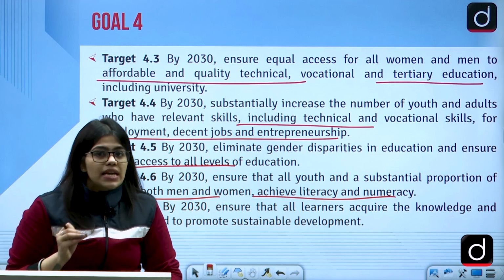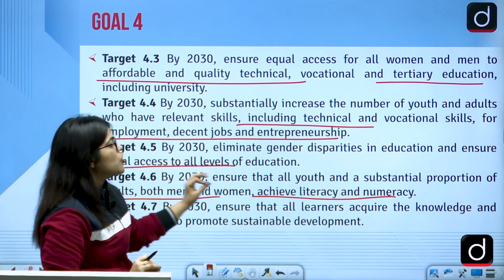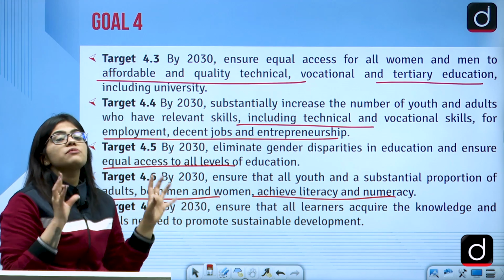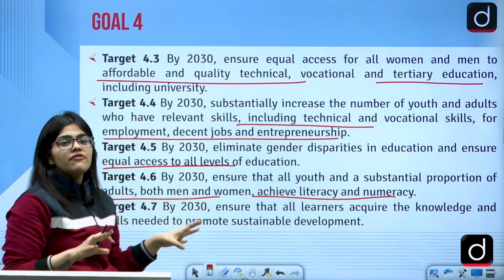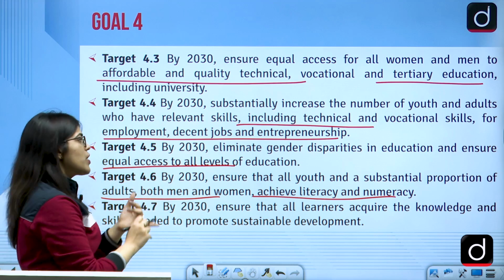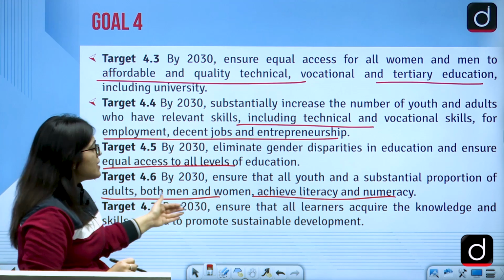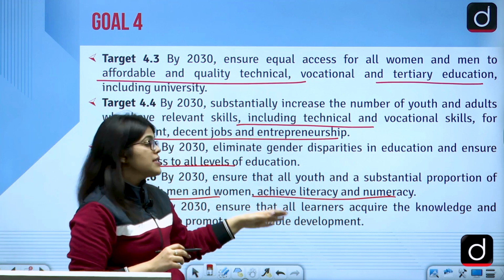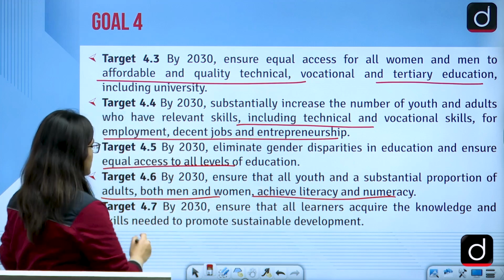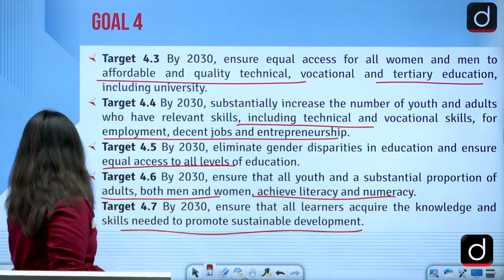we actually lead to a place. So we can say that we are ensuring that every youth has a substantial education. None of us is illiterate, right? So we would be including the technical, the vocational, and the other employment opportunities also. By 2030, we'll ensure that all learners acquire the knowledge and the skills needed to promote sustainable development.